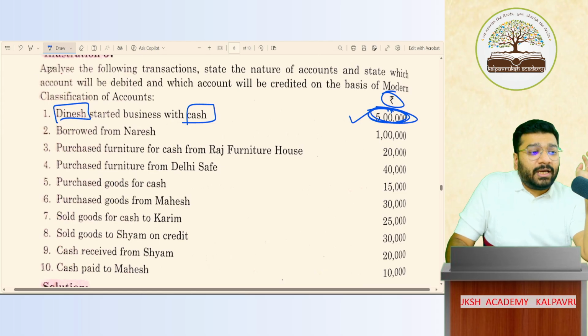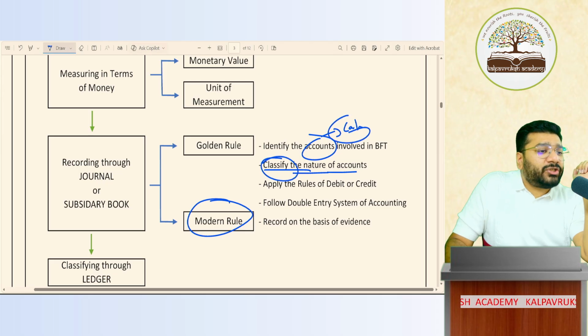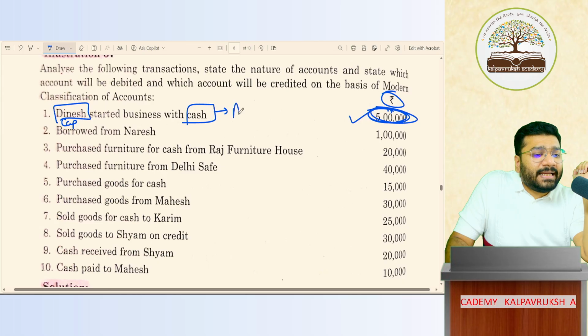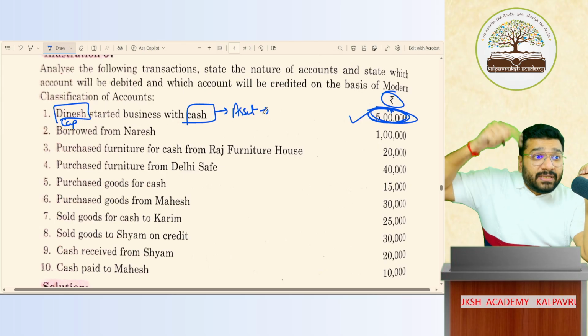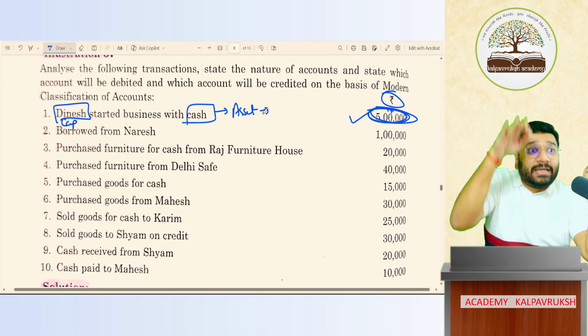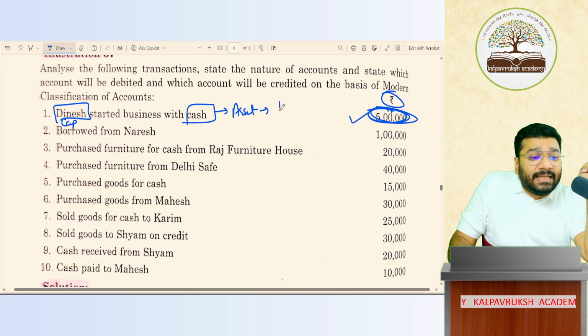So here 2 accounts are created. One is Dinesh's capital account. Second is the cash account. Let me focus on cash first. As per the modern rule, what is the classification of cash? Classify the nature of the account. It is an asset, as per the modern rule. Now please tell me, if Dinesh keeps on giving cash to the business in the form of capital, will the cash balance in the business increase or decrease? The cash balance will increase. The asset balance is increasing.